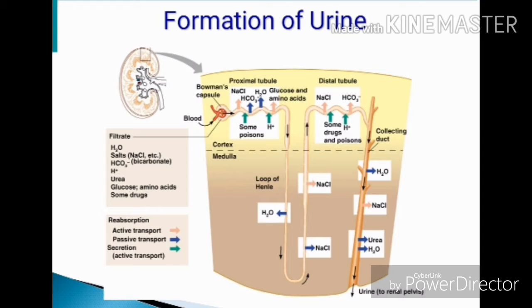Sometimes, if the body has too much of something, the extra sugar or salt will stay in the filtrate. For example, diabetics with high levels of blood glucose may have glucose in their urine since it cannot all be absorbed. The filtrate after reabsorption is like pre-urine.